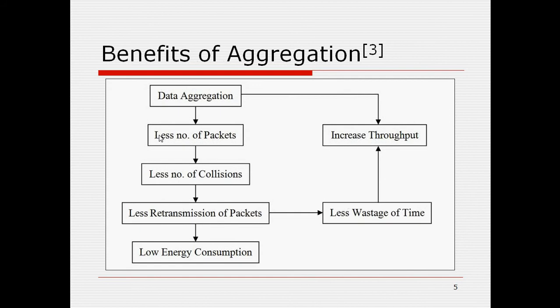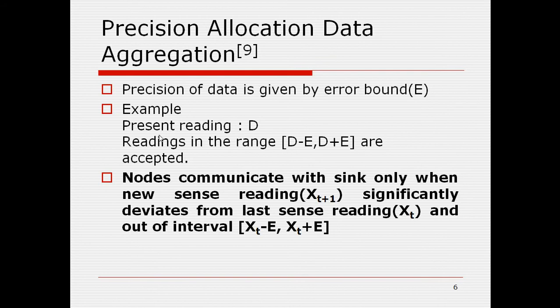Next. These are the benefits of data aggregation. Less number of packets transmitted, collision less, also collision retransmission less, increased throughput and energy consumption is less. This is the method or algorithm which I follow for data aggregation. Precision allocation data aggregation. Precision of data is given by error bound. Suppose the present reading is D, then readings in the range D minus E to D plus E are accepted, and readings outside this range are not accepted. This is the precision by definition.